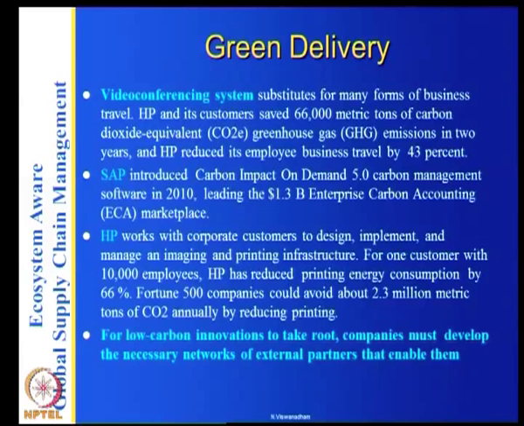Similarly, if you want green products to take root, companies must develop the necessary networks of external partners to enable them. It's not enough if you just generate the product; you should find out how to co-evolve from this.